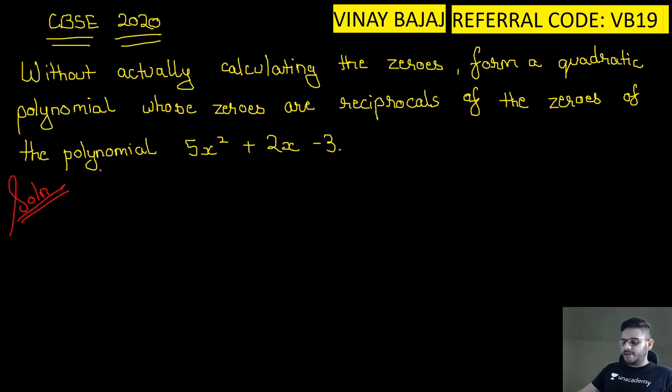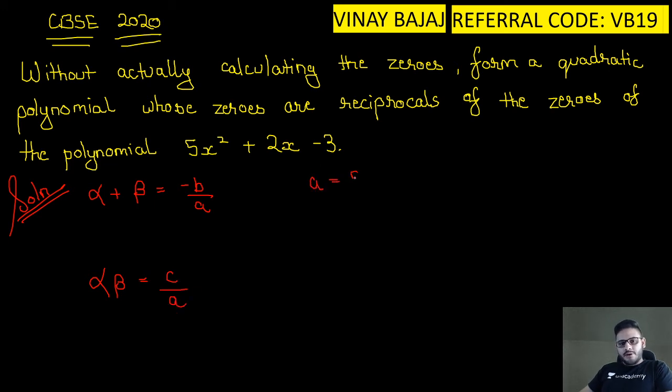Chalo, let's solve this question. A simple question. Very simple one. Now, alpha plus beta is equal to minus b by a. Alpha beta is equal to c by a. अरे भाई, a is equal to 5, b is equal to 2 and c is equal to minus 3. So this will come as minus 2 by 5 and this will come as minus 3 by 5. Now we have the zeros.